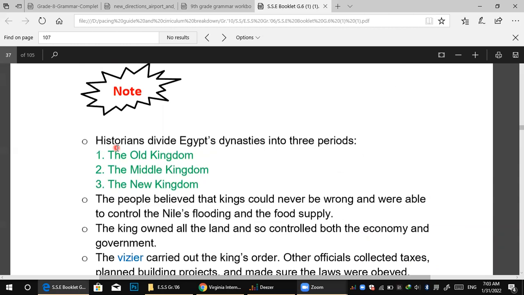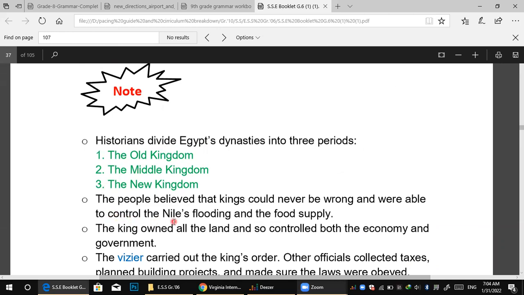After that here, historians divide Egypt's dynasties into three periods. Divide means we try to separate something from another something. So here it is called divide. Historians divide Egypt's dynasties into three periods. The first one is the Old Kingdom, the second one the Middle Kingdom, the third one the New Kingdom.